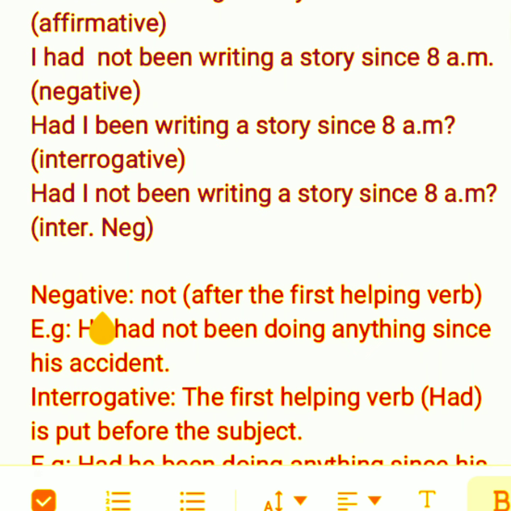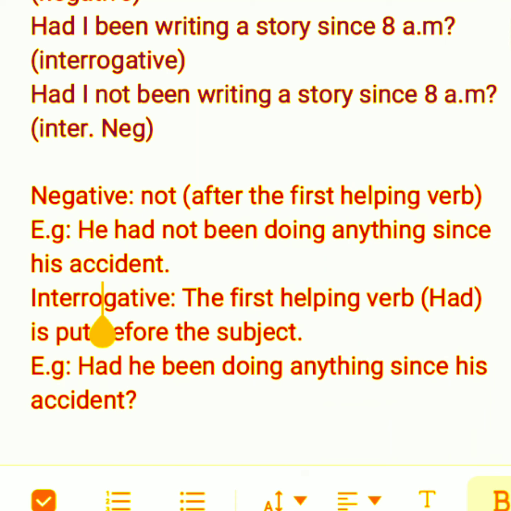See here how to make a sentence negative. We have to put not after the first helping verb to make a sentence negative. For example, he had not been doing anything since his accident. For making a sentence interrogative, we have to put the first helping verb before the subject. The first helping verb had is put before the subject in this tense. For example, had he been doing anything since his accident? There should be a question mark at the end of the sentence.